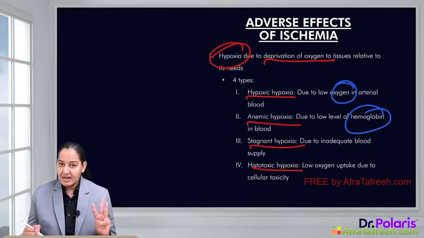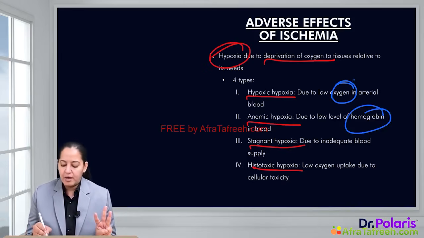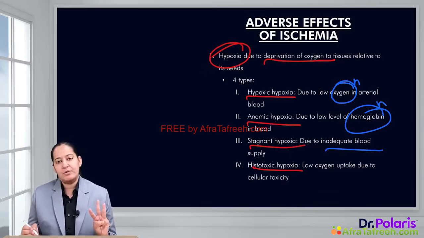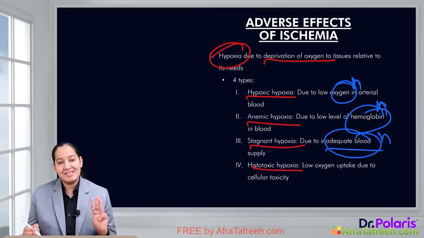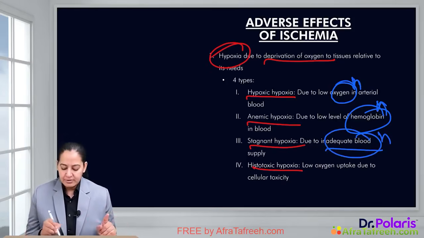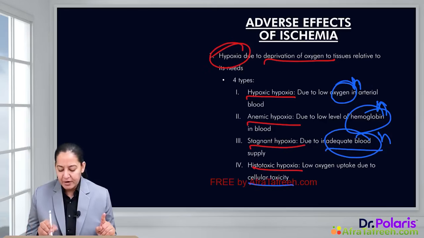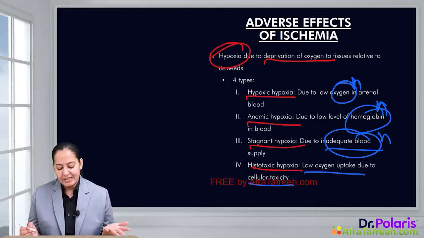The third one, stagnant hypoxia, occurs when oxygen is normal, the transporter, hemoglobin, is also normal, but the blood supply is inadequate to that particular organ. And histotoxic hypoxia occurs when everything is normal. Oxygen is normal, hemoglobin is normal, blood supply is also normal. Still, the tissue is unable to utilize the oxygen from the blood. So that is, there is cellular toxicity. The uptake of the oxygen cannot take place. That leads to hypoxia known as histotoxic hypoxia.